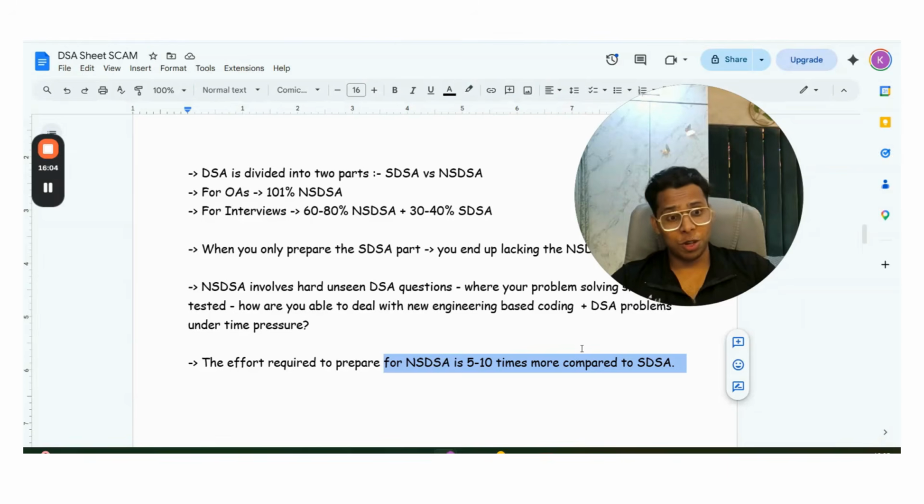That's why most of the students try to hear the sugar-coated lies from the influencers that just do the standard DSA sheet and it will happen, because they also know that doing non-standard is very hard, but the result will come from that only. The result will come from that only. Okay.